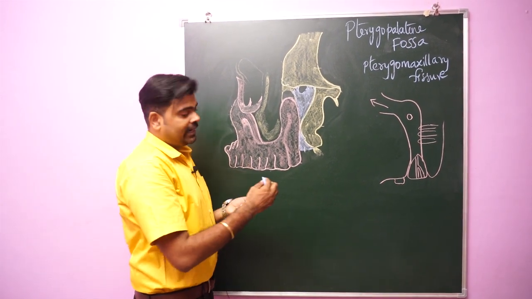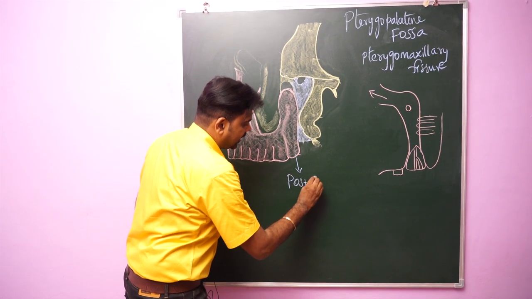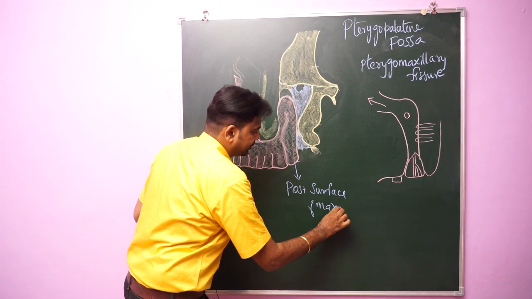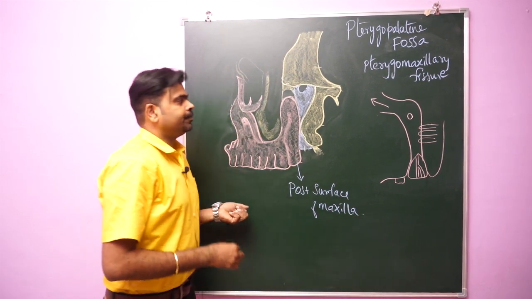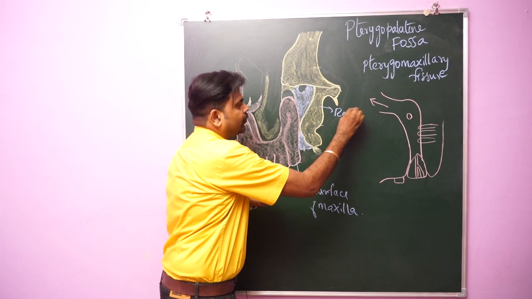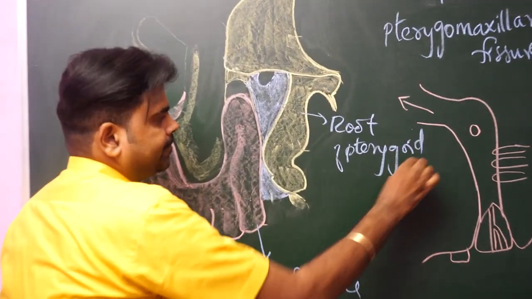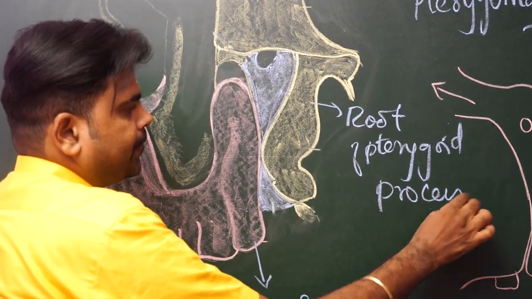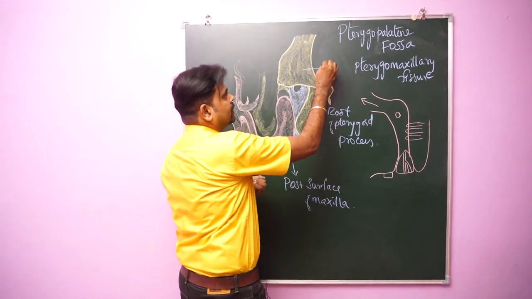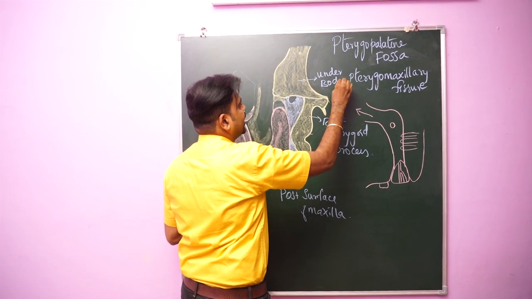Anteriorly, it's formed by the posterior surface of the maxilla. Behind, it is formed by the root of the pterygoid process. Above, it is formed by the under surface of the body of the sphenoid bone.